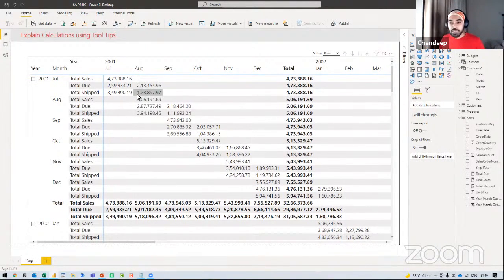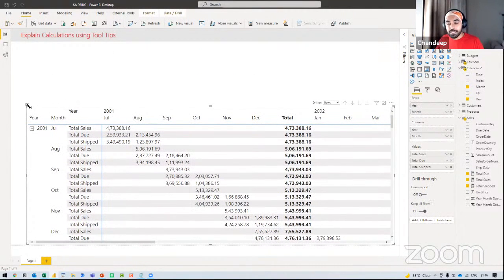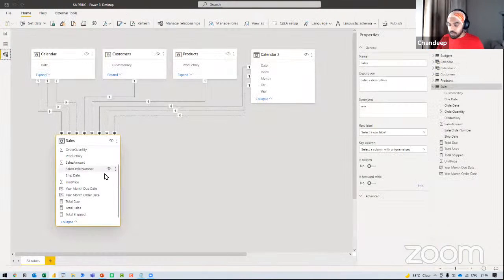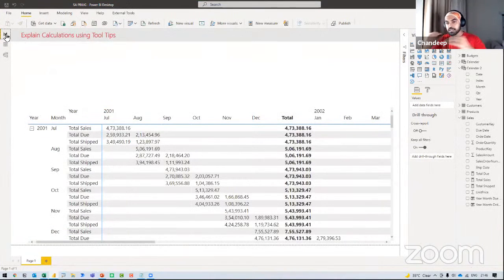Now, don't be mistaken. This is actually going to be filtered by any slicer. That means that this particular calculation, the total sales calculation, can be filtered by the customer, can be filtered by a particular product, and things like that. So if you believe that in the entire value chain some product is getting obnoxiously high time or something like that, you can actually go trace that.